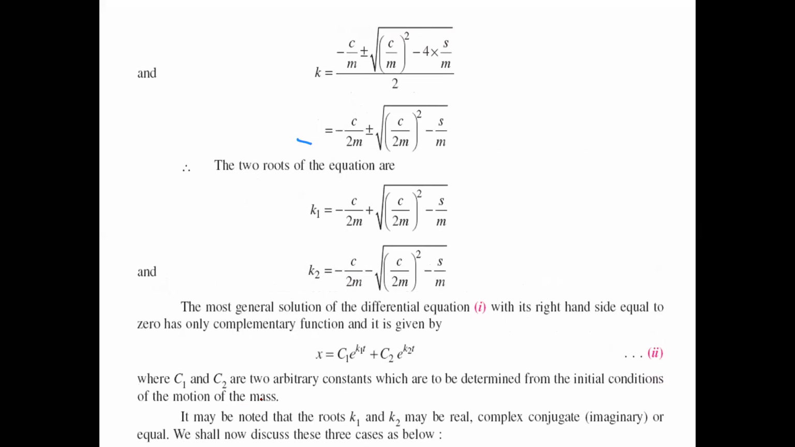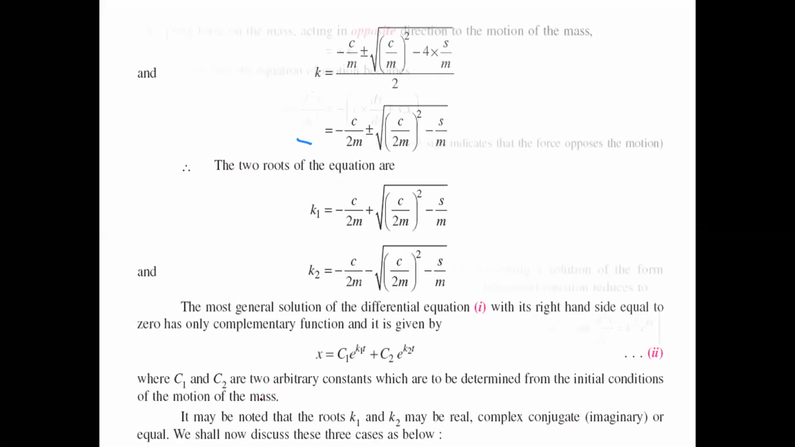So for that, k equals minus c by m plus or minus square root of (c by m) square minus 4 into s by m, by 2. So when we simplify the above equation, k equals minus c by 2m plus or minus square root of (c by 2m) square minus s by m. So that is our k value, that is our variable value.